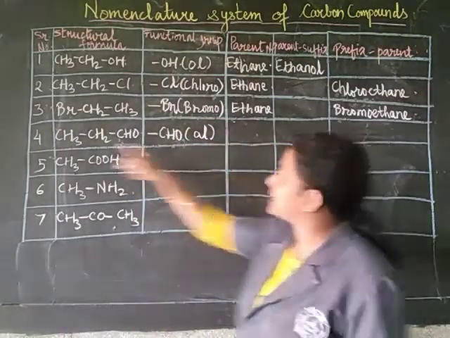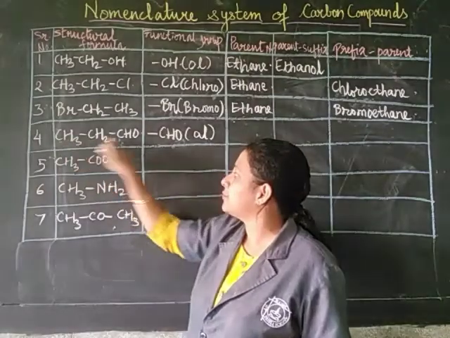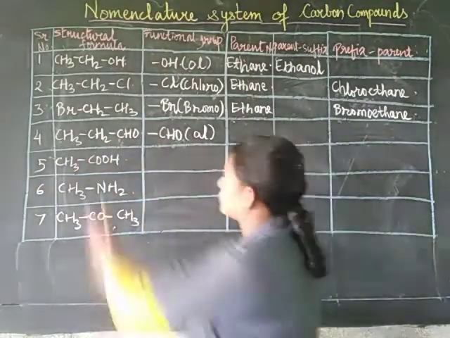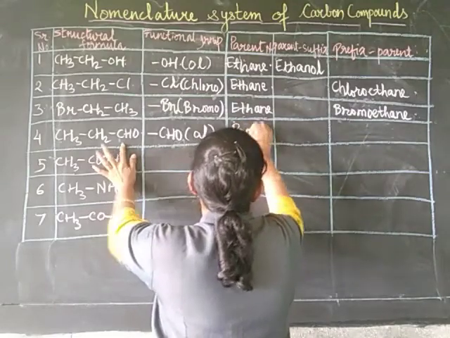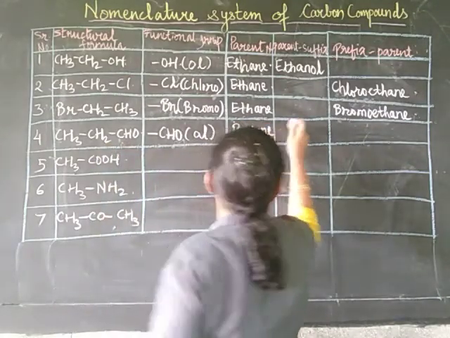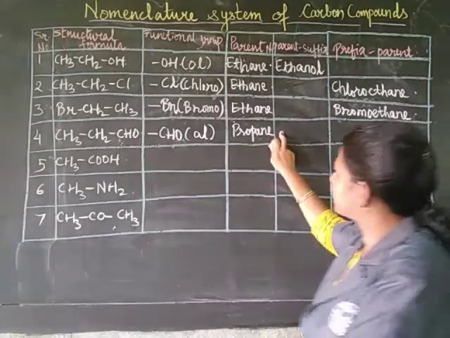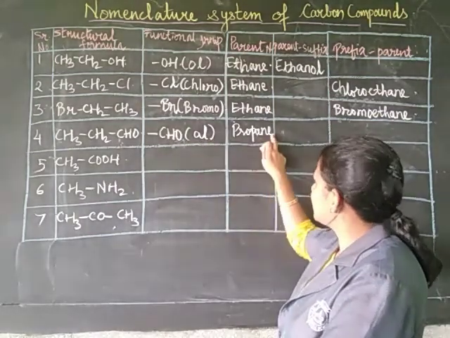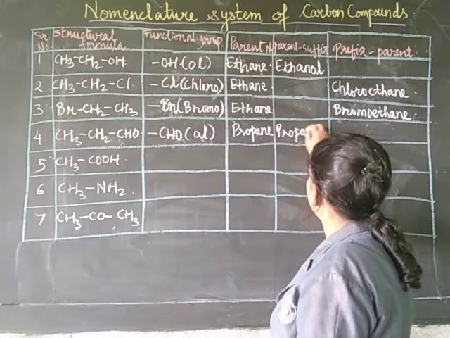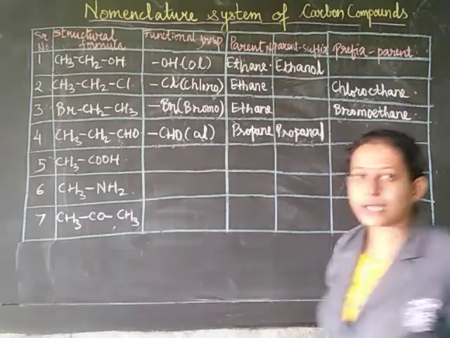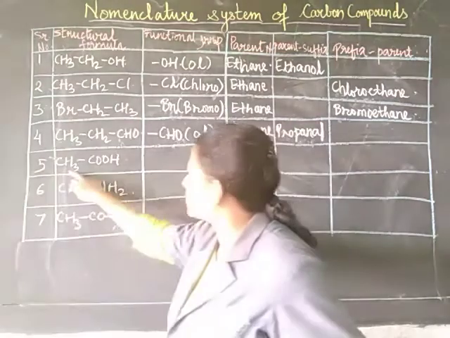Here the parent carbon chain will have 1, 2, 3. Count this carbon also. So there are 3 carbons here, and the parent name will be propane. It will have a suffix, therefore we have to replace E with al, and now the name will become propanal. Next one is CH3COOH.